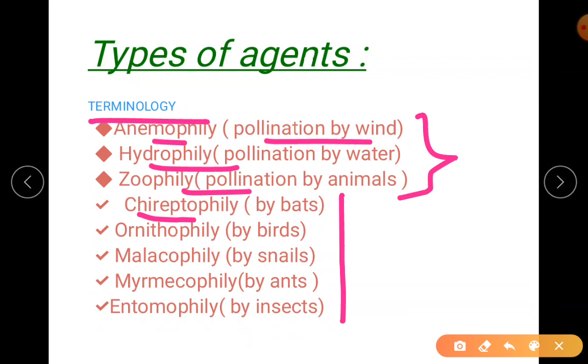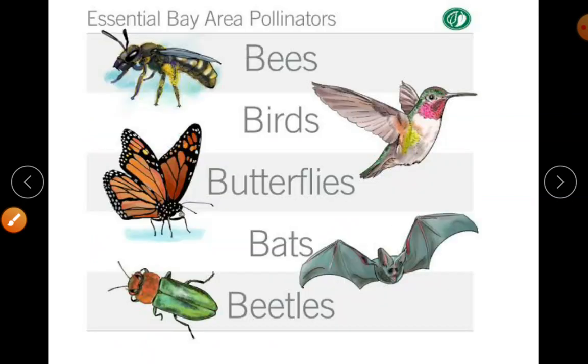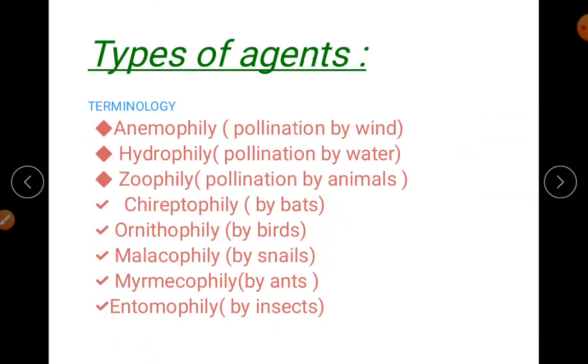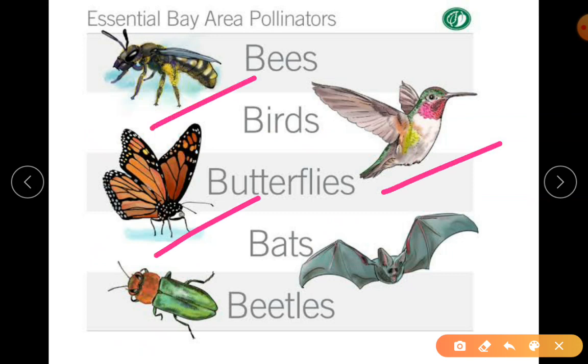Ornithophily, for birds. Malaco, that is for snails. Myrmeco, that is your ants. Entomo, insects. So all those you have to remember. I just said the first half of the name; phily is the suffix.